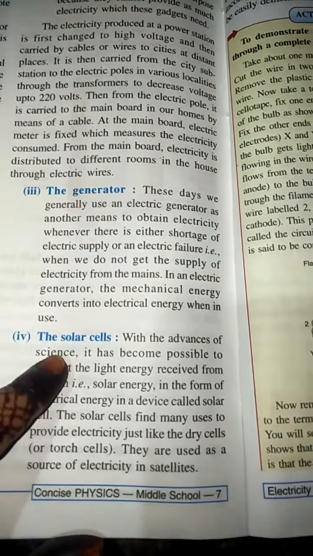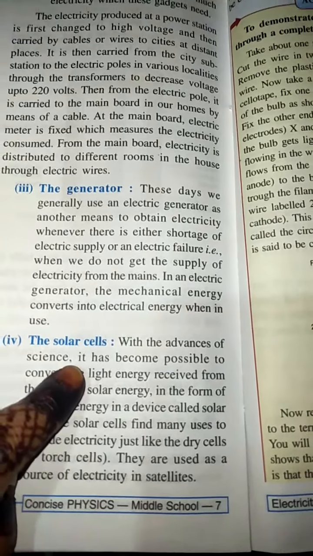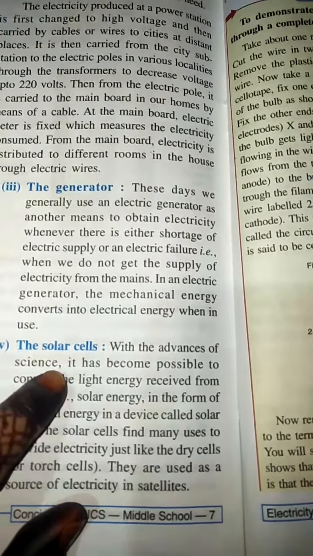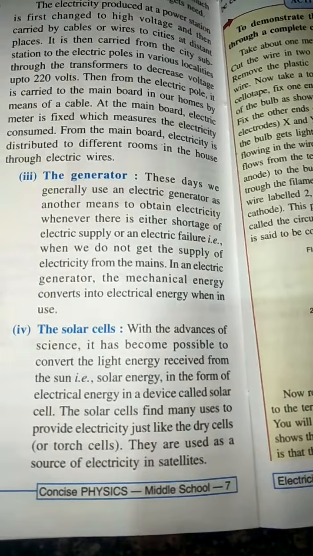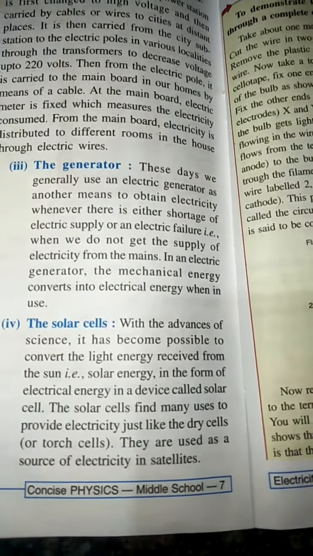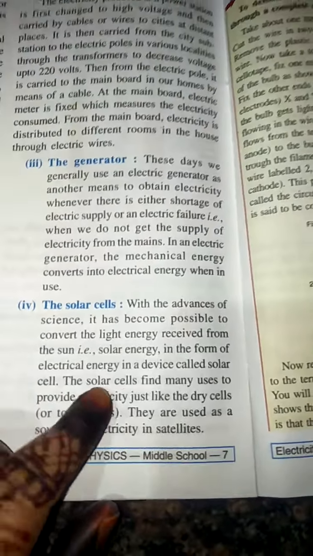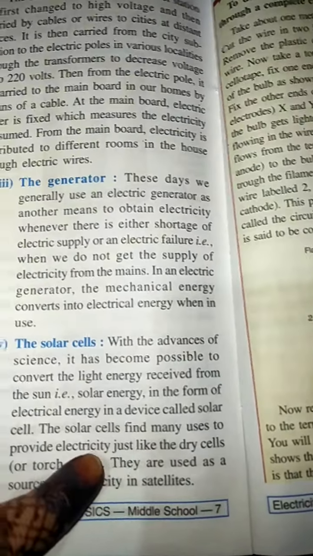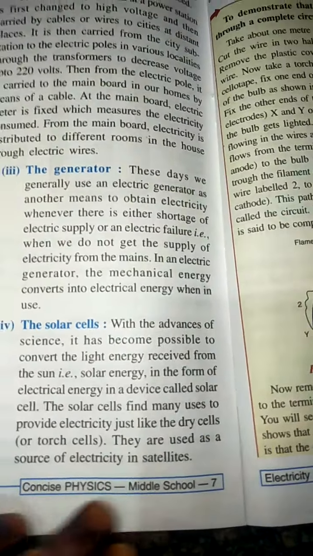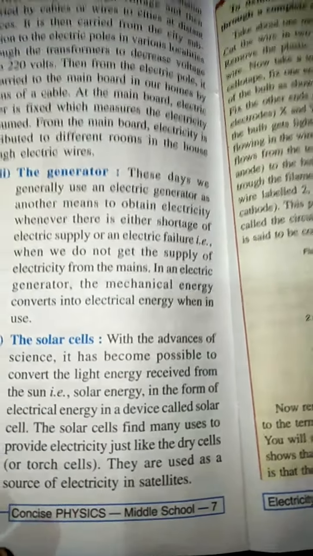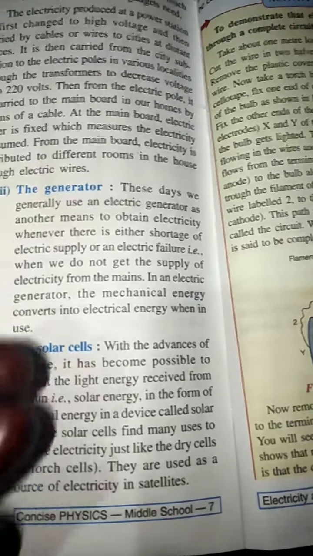Then comes, children, solar cells. With the advances of science, you all know science has advanced a lot. You must have studied about the solar cooker. Now you study about solar cells, children. It has become possible to convert light energy which we get from the sun into electrical energy in a device called a solar cell. Now what does a solar cell do? It converts solar energy into electrical energy. Solar cells find many uses to provide electricity, just like we use dry cells. They are used as a source of electricity in satellites because when we are going in space, children, we cannot have cable wires so long. So we use solar cells over there.